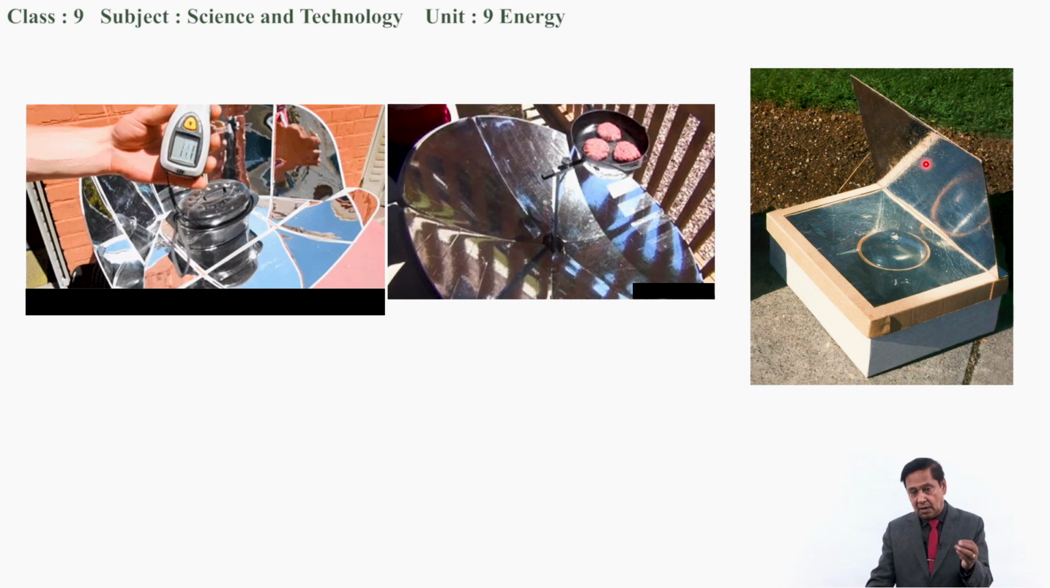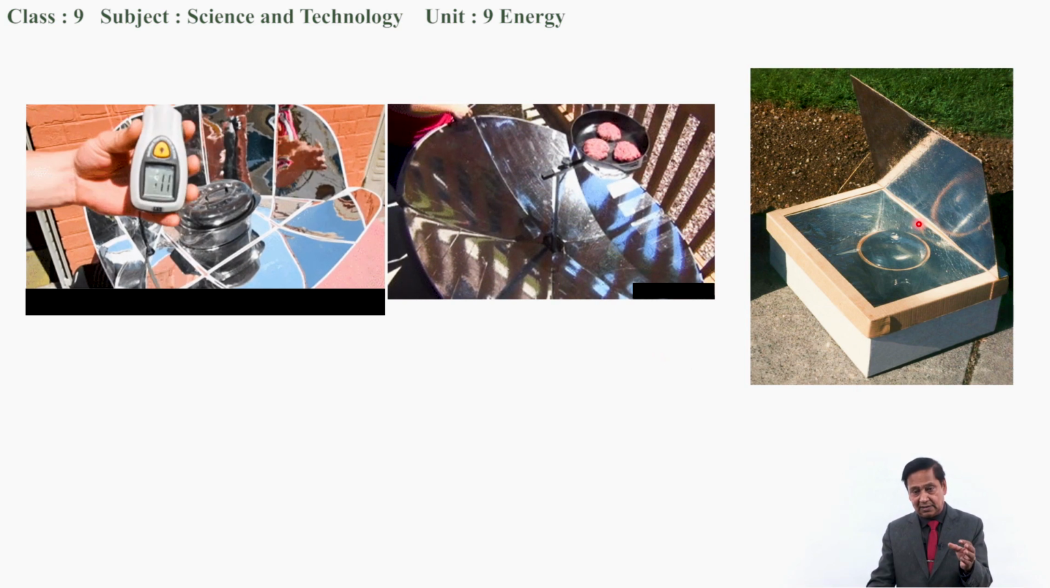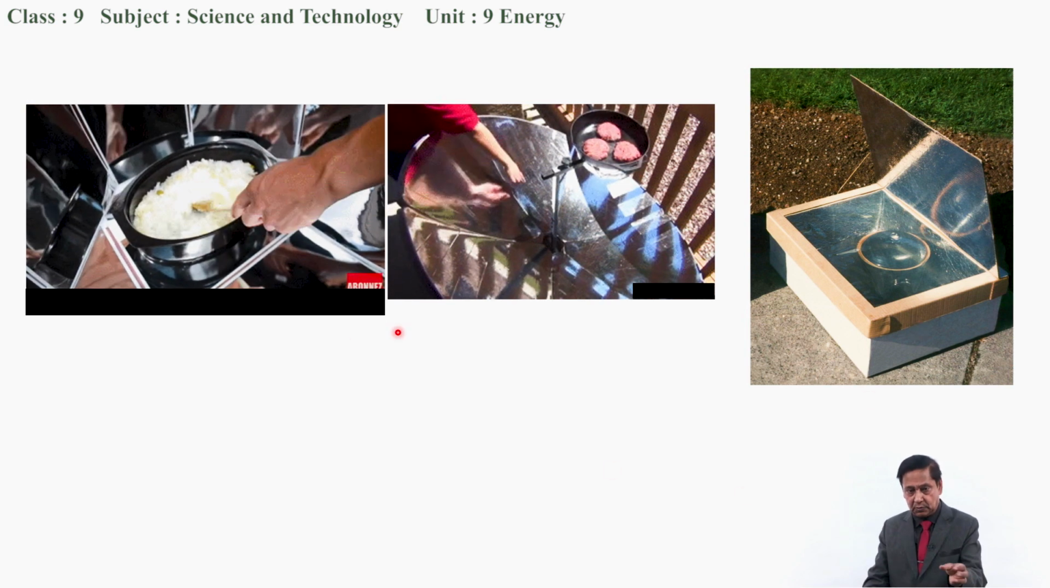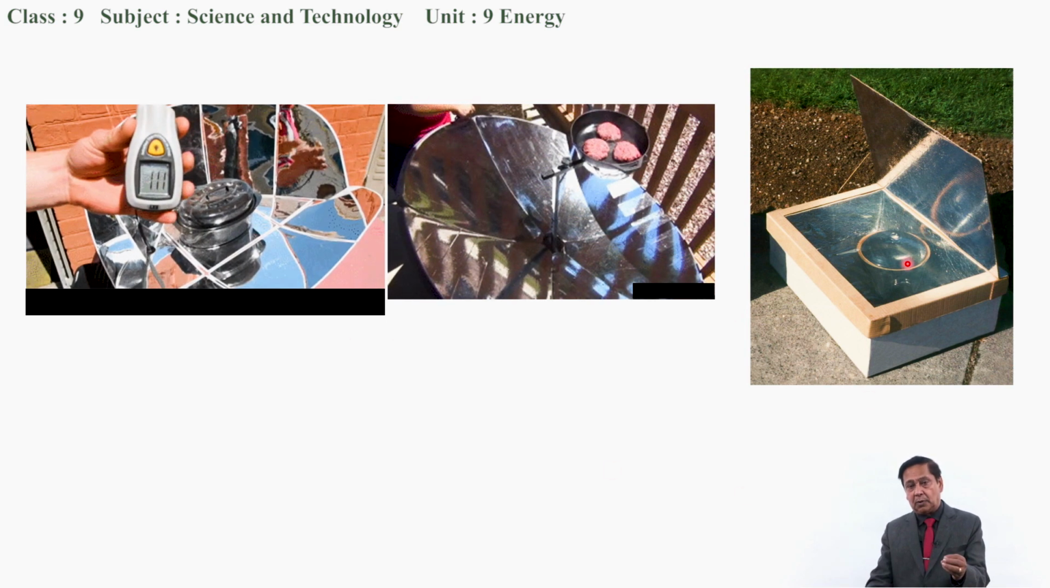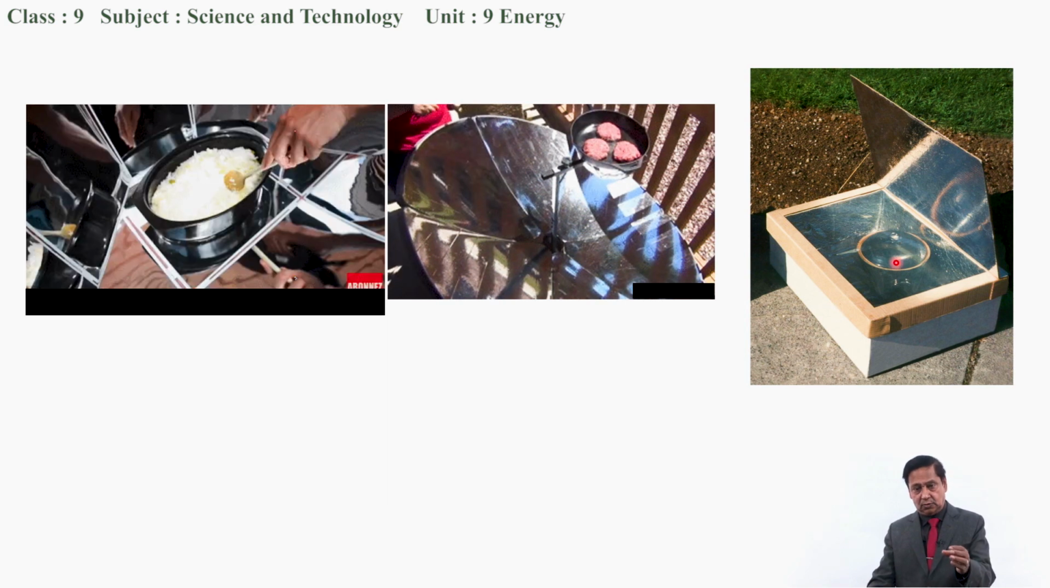And normally a solar cooker is available in the form of a box like this, which I told you just before this, and here we have the pot, and this is the mirror reflector which reflects heat energy to the pot.